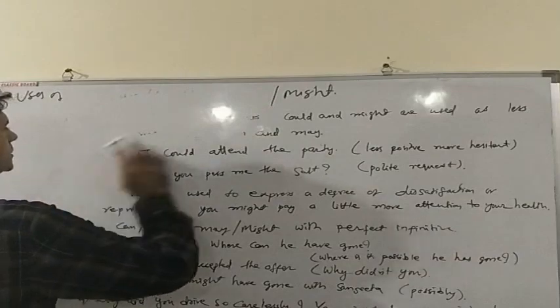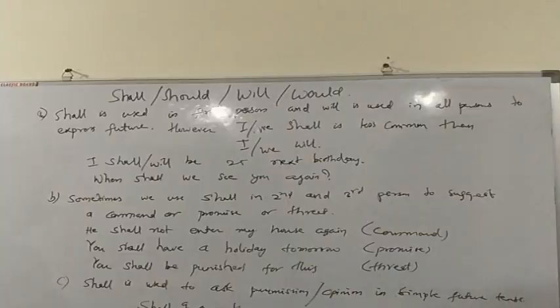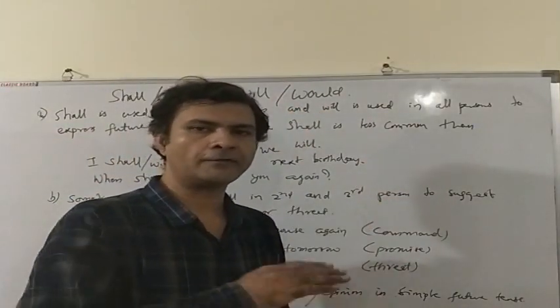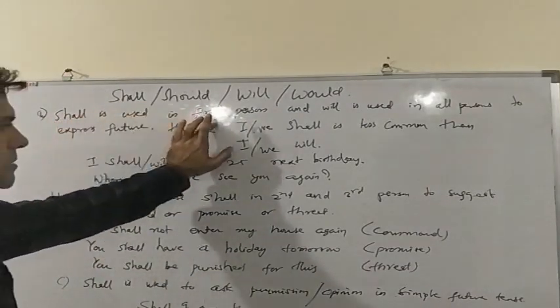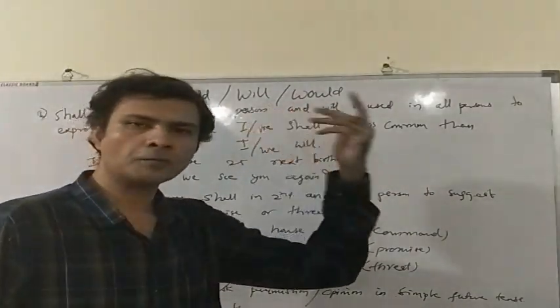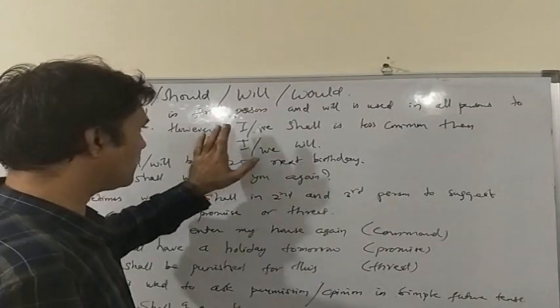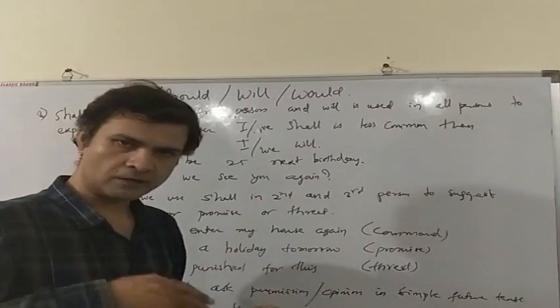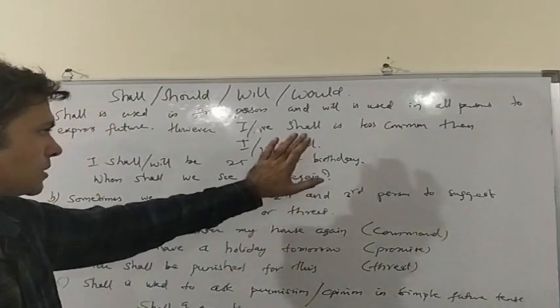Now we will see the uses of shall, should, will and would. We discussed the uses of shall and will in the simple future tense. We use shall in the first person and will in all persons to express future. However, I or we shall is less common than I or we will. In general, we use I or we with will. We do not use shall.